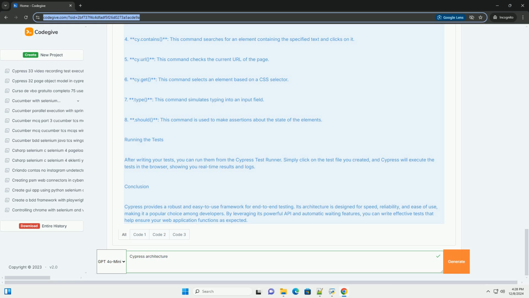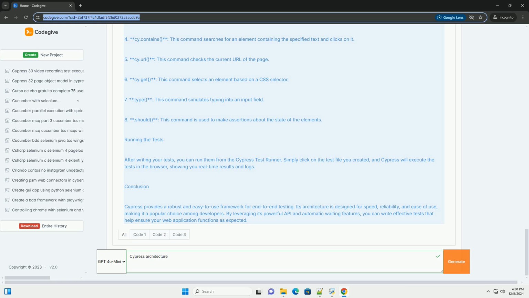Cypress Test Structure. Cypress tests are written in JavaScript and typically organized in a cypress/integration directory. Each test file can contain multiple test cases, which are structured as follows. Describe block, groups related tests. It block, defines an individual test case.